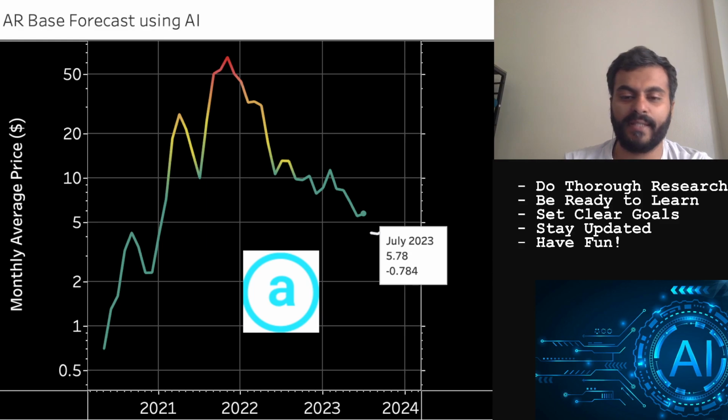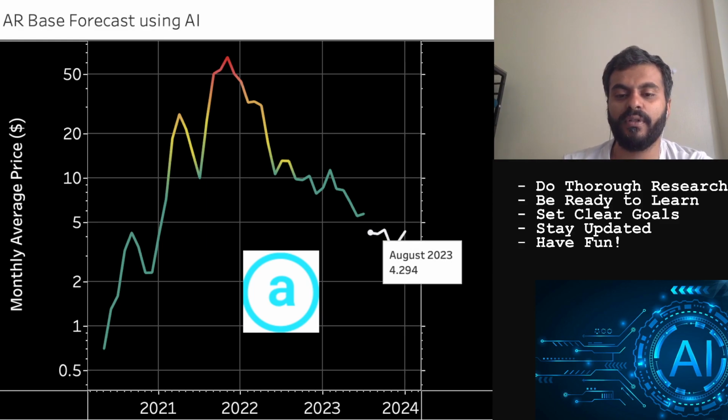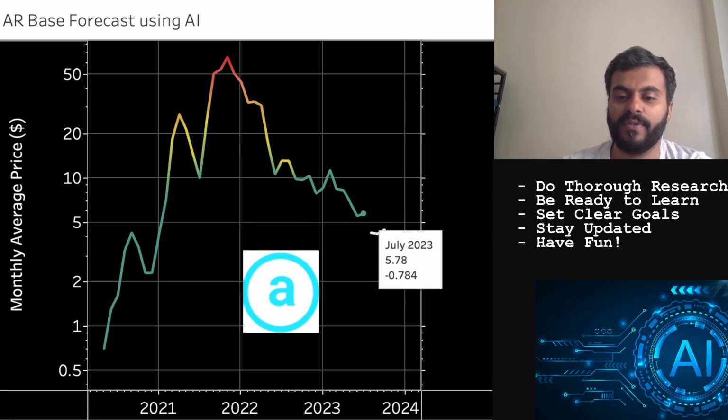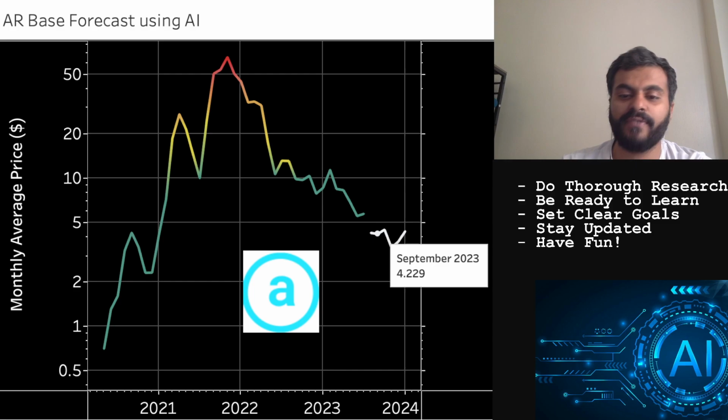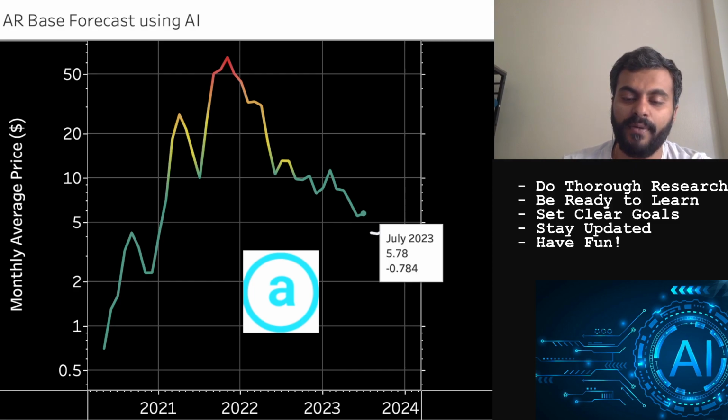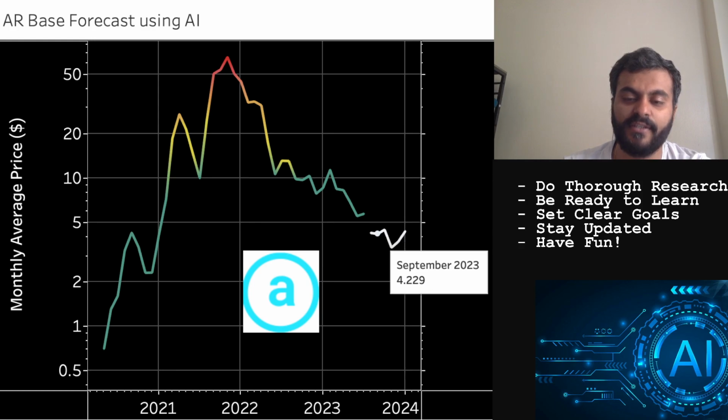So for the month of August, this AI model had forecasted an average price of $4.29, which is in line with the current price of $4.50. The cutoff date for this particular model was July 31st. And for September, this is the base case scenario. The forecast for the base case scenario for September is $4.22, and you could say that this is $1.50 lower than what July was closing at.